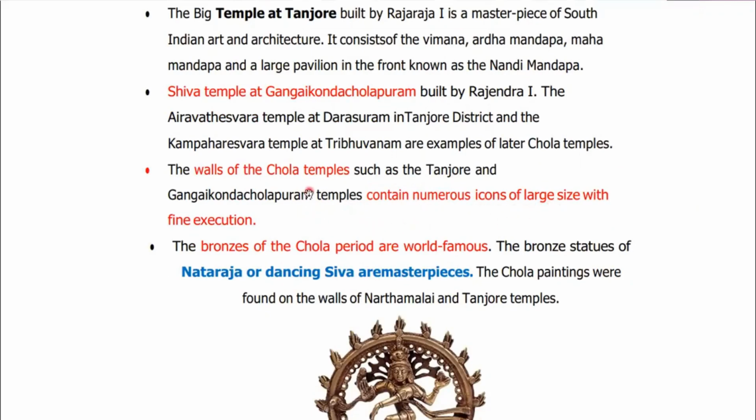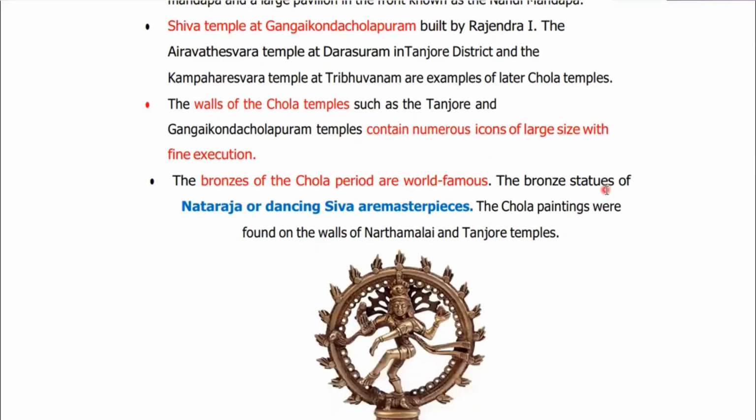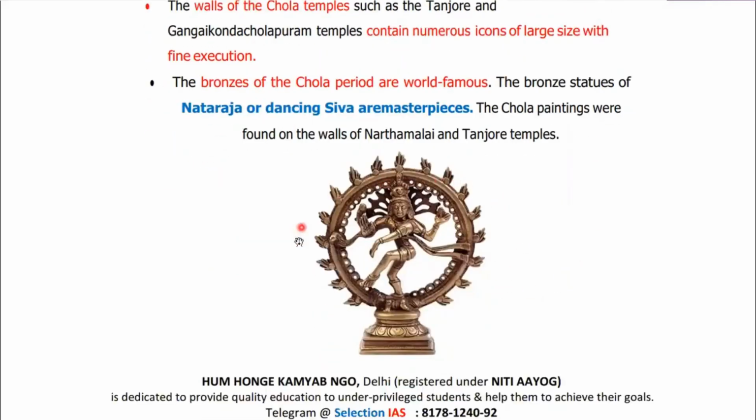So they had decorated walls in temples also. This was another characteristic of the temple architecture during the Chola Empire. Yeah, so this is the poster of Nataraja, Shivji. The bronzes of the Chola period are world famous. The bronze statue of Nataraja, or dancing Shiva, is one of them.